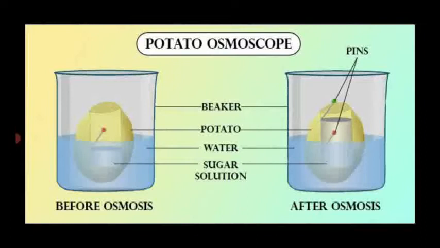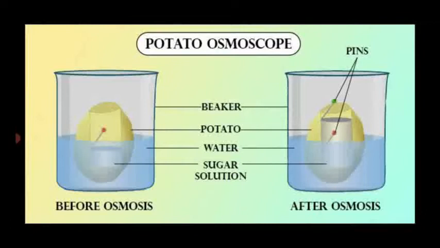The final level of the sugar solution is noted with another pin, which proves that water acts as a higher concentration solution. The potato is made of plant cells with a cell wall. Inner to the cell wall, they have the plasma membrane.